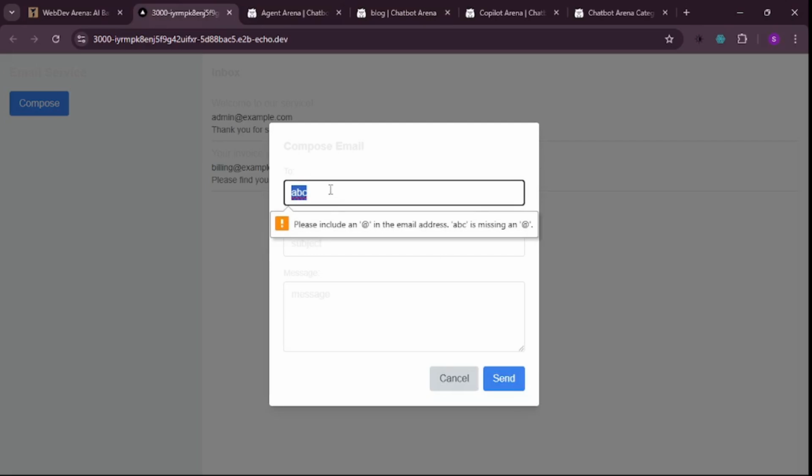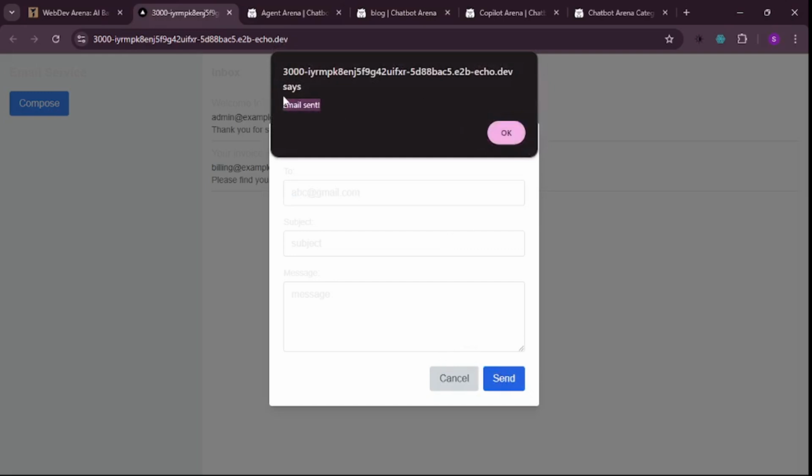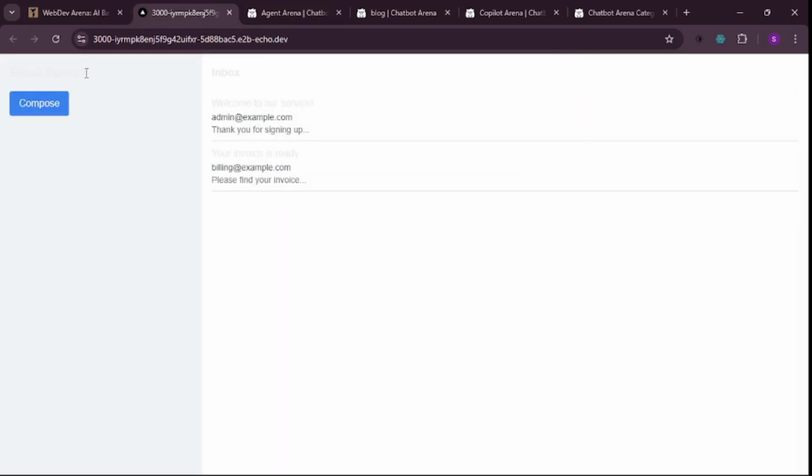Okay, so there are actually validations in place. That is really cool. Let me try this. I think this should work. So the email is sent. Really amazing. I think this is working, although we won't be able to send an email to anyone because we don't have the backend for that. But for now, I think the front end needs a lot more improvement as for the font color and much more. So this was the right side.